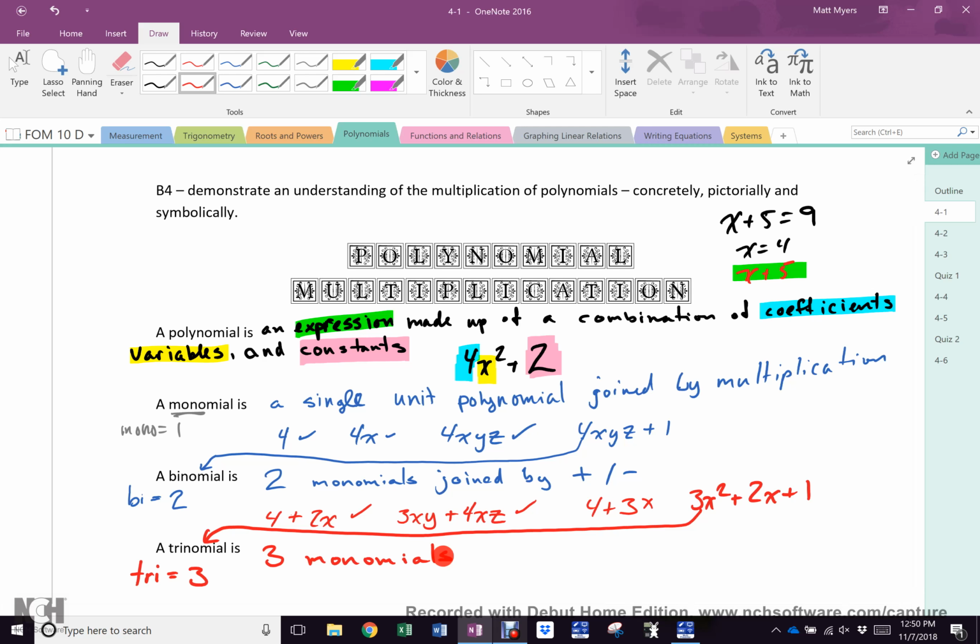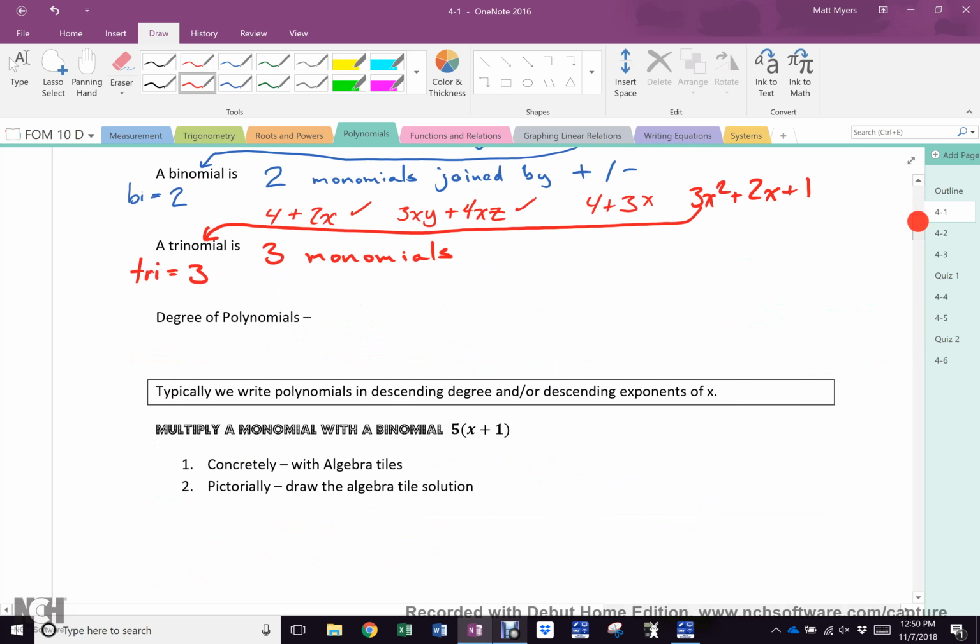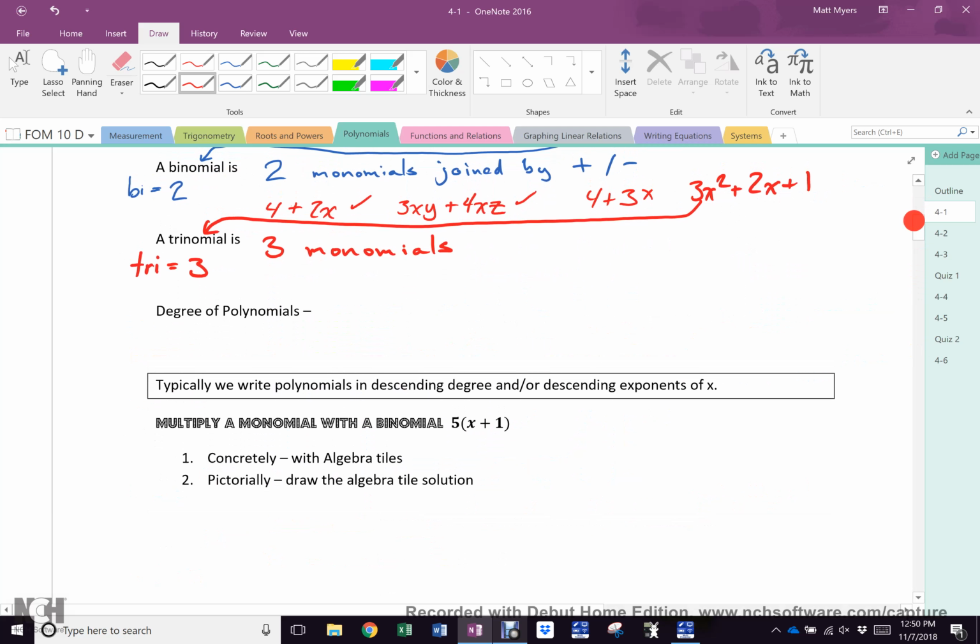Okay? Poly is Greek for many. Nomial is Greek for numbers. So polynomial is many numbers. Everybody good? Okay. So all of you should be able to recognize a polynomial. Now, yeah, you did it in grade 9. To death. At least you should have. Degree of polynomial is something new to you.